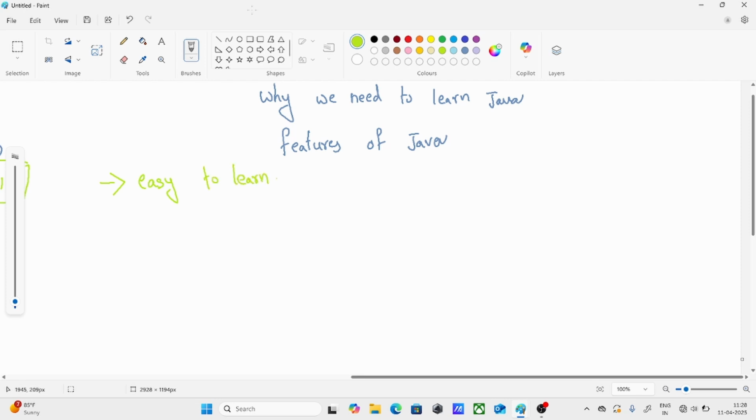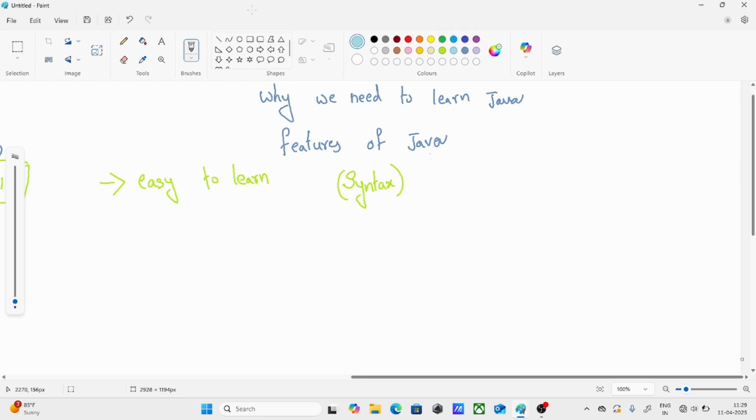Java is easy to learn. Why is it easy to learn? Because it is using something called syntax. So then what is this syntax? Again we'll get a problem. Many of them will tell that Java is a very difficult one, but it's not difficult at all. It's very easy because there is one structure, and if we follow that structure, that is enough.